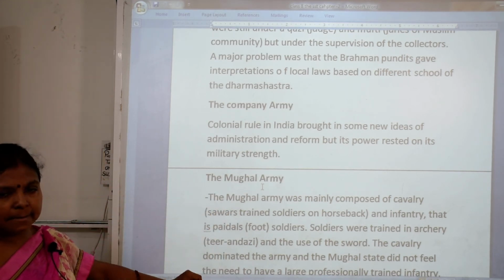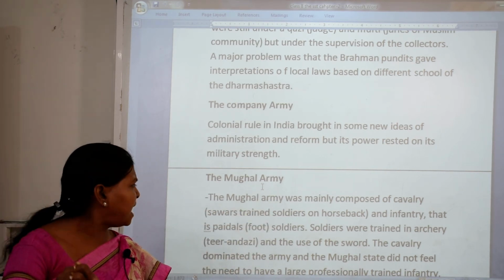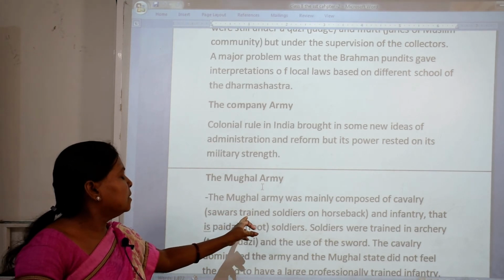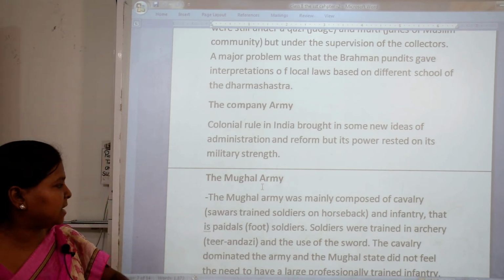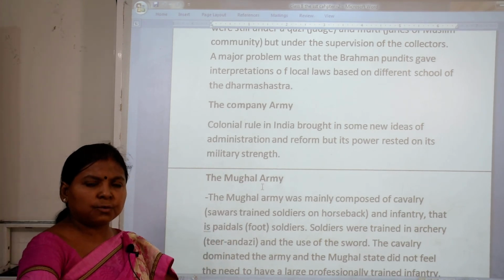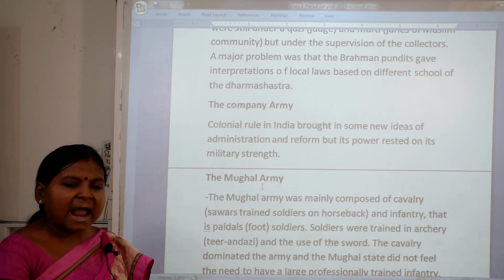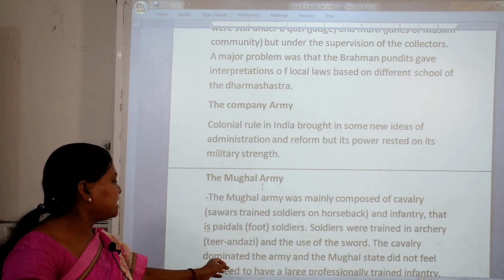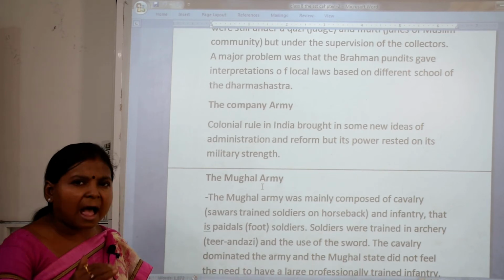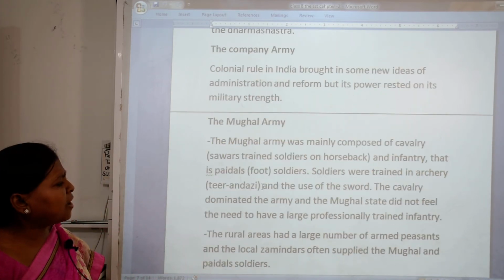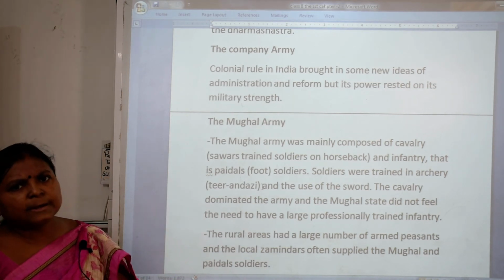See, the Mughal army. The Mughal army was mainly composed of cavalry. What is the meaning of cavalry? Cavalry means sawar, state trained soldiers on horseback, those who ride horses. And infantry means the foot soldiers, those who are walking. Soldiers were trained in archery, meaning tirandazi, and they used the sword, talwar. During the Mughal rulers, the cavalry dominated the army, and the Mughal state did not feel that it needed a large professionally trained infantry because the cavalry was suitable for them.